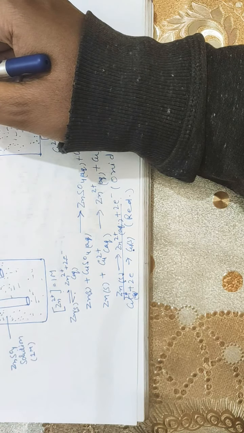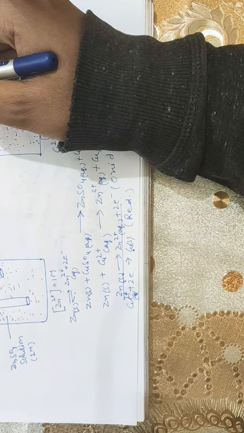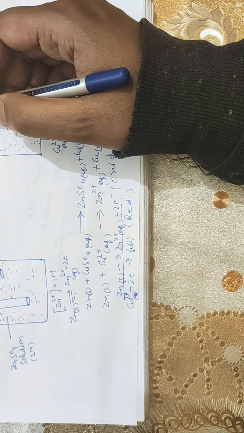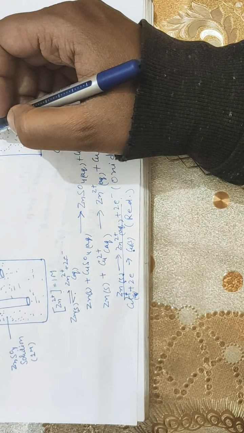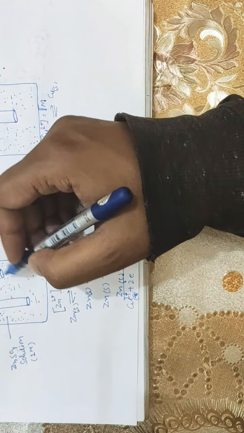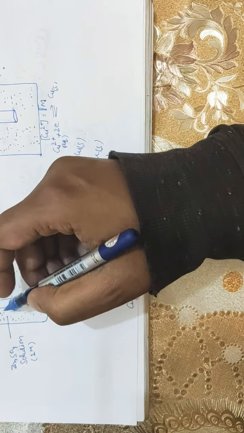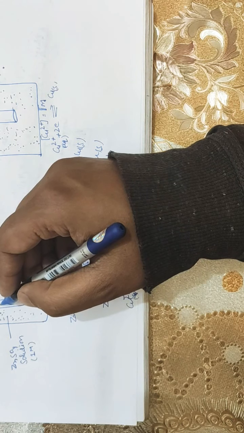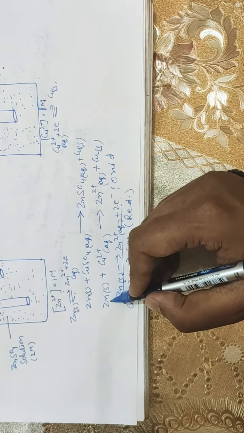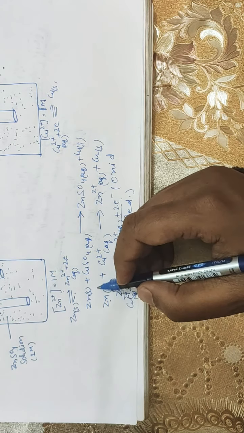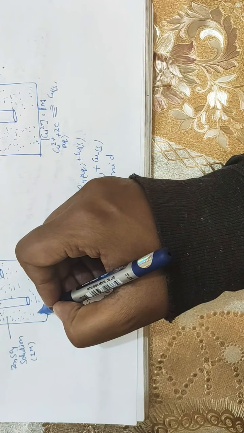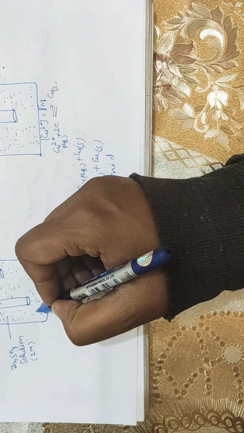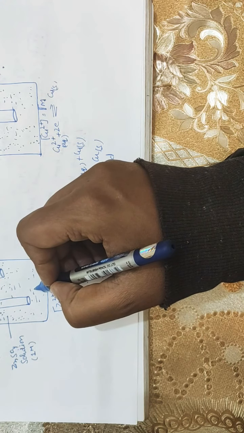However, as per convention, electric current flows in the direction opposite to the flow of electrons. Due to the oxidation at the anode, positively charged Zn2+ ions pass into the solution. So there is an excess of Zn2+ ions around the anode.